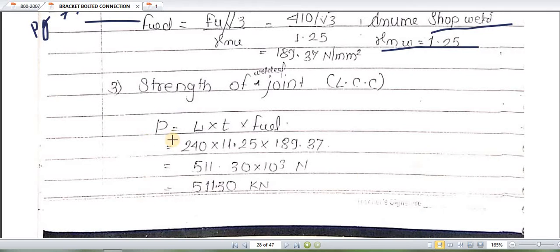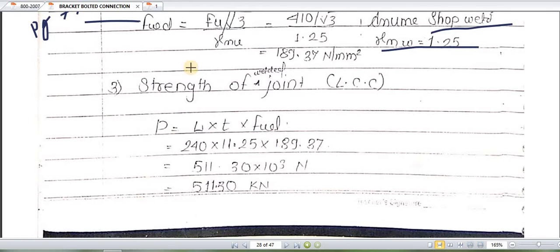P stands for the strength of weld. In other words, it is nothing but the load taken by the welded connections. So P is equal to area into design stress of weld.